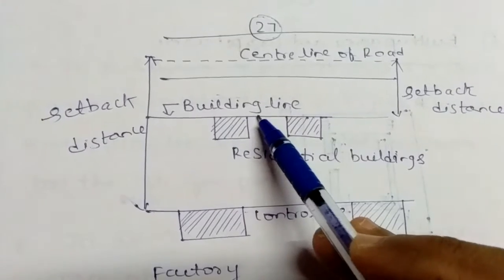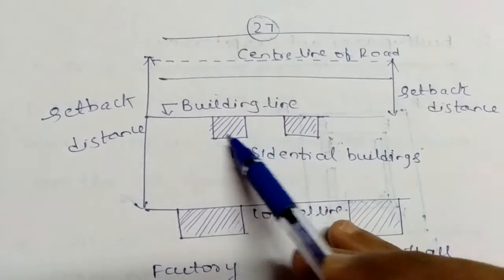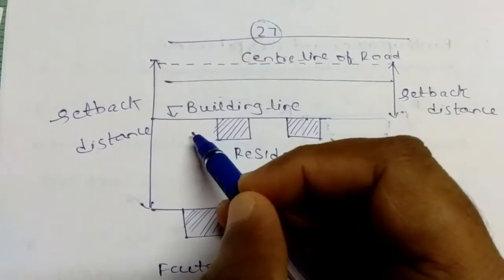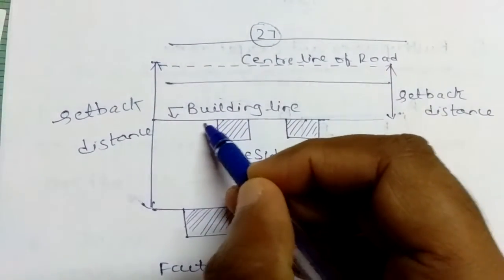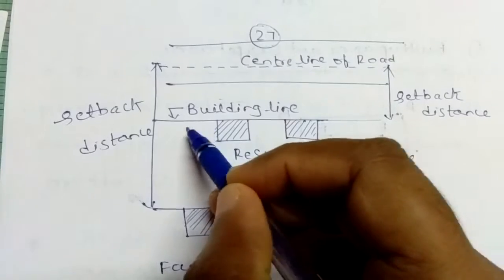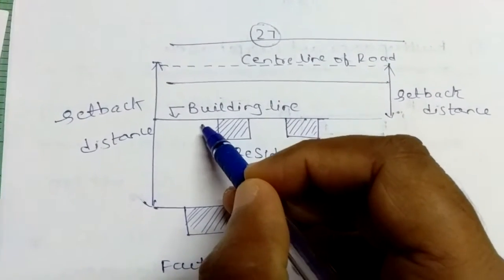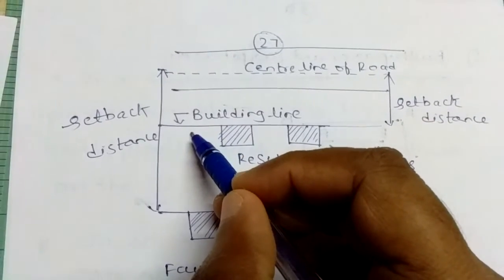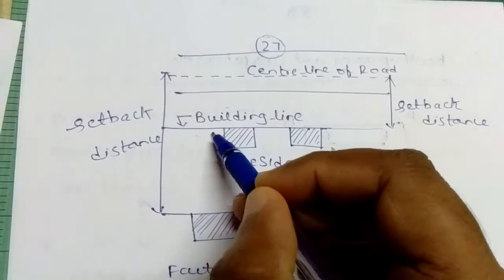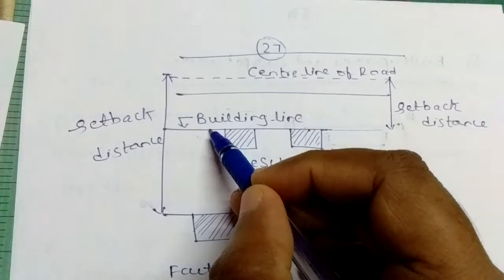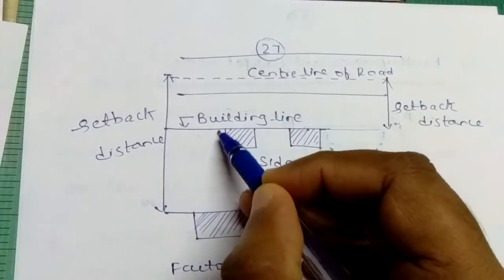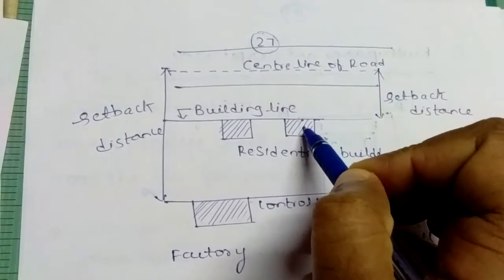Our building has not extended up to this line, but our maximum building can come up to this level. That is what these two buildings are representing.